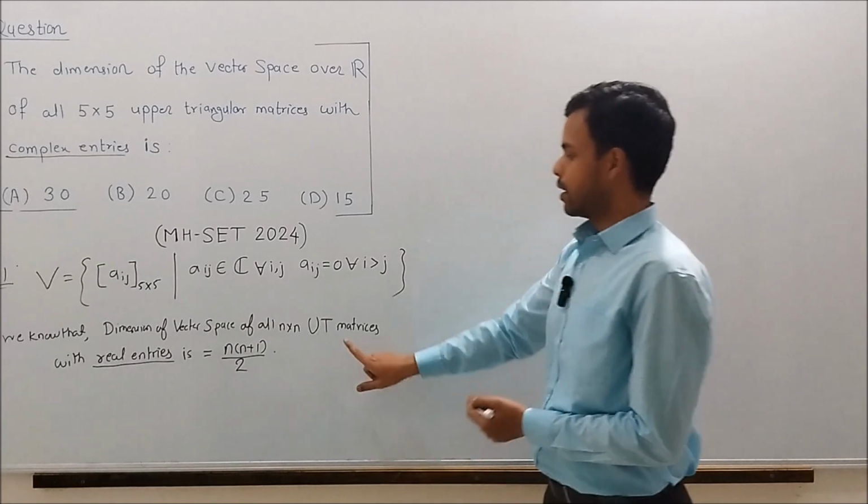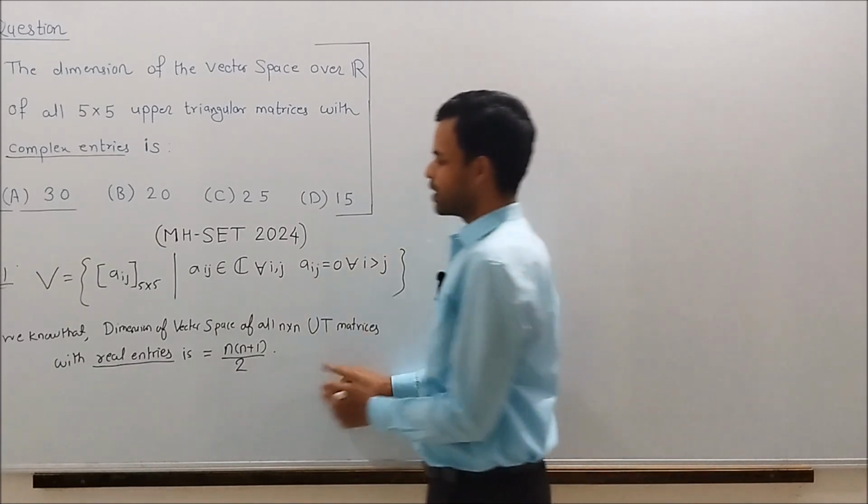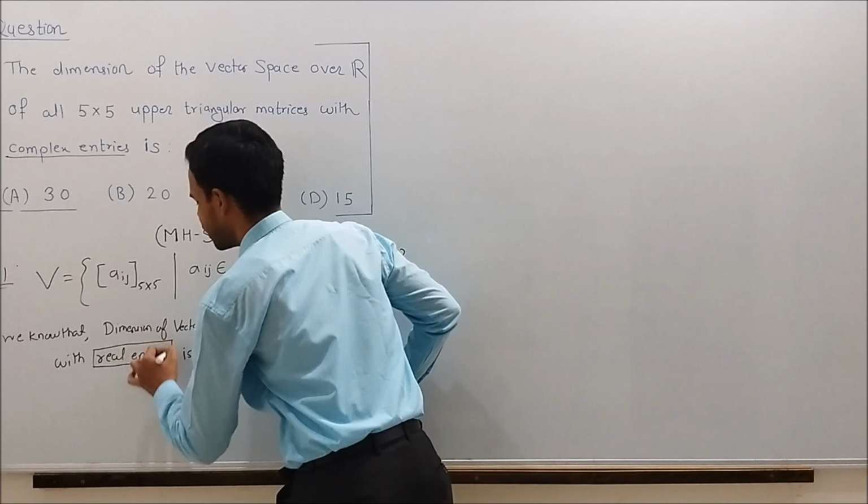Note that this formula is for upper triangular matrices with real entries.